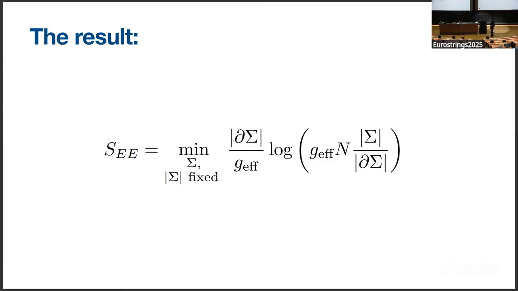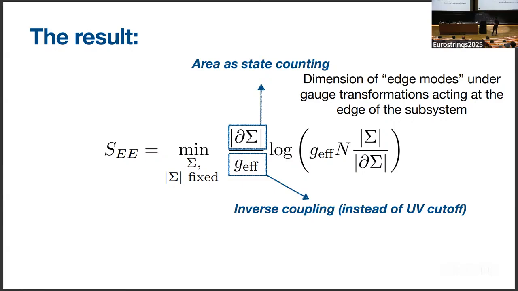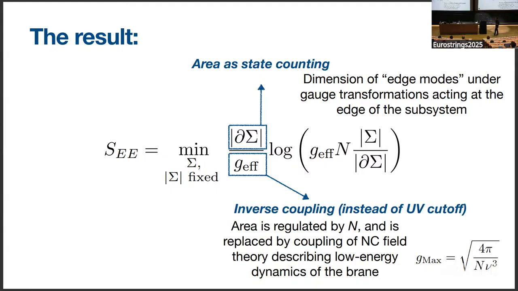And along the way, we're going to account for this area as a state counting. And the way this is going to arise is that this area will be a dimension of some edge modes under which gauge transformations will act at the edge of a given system. We'll explain why there's an inverse coupling there. Of course, since these matrices are finite, the entropy is already going to be finite at large but finite N. So it's regulated by that.